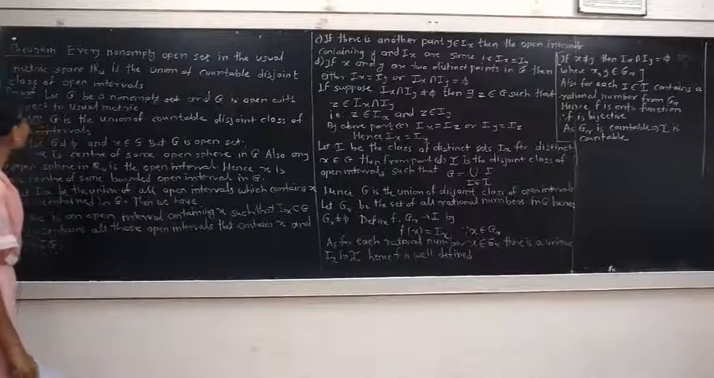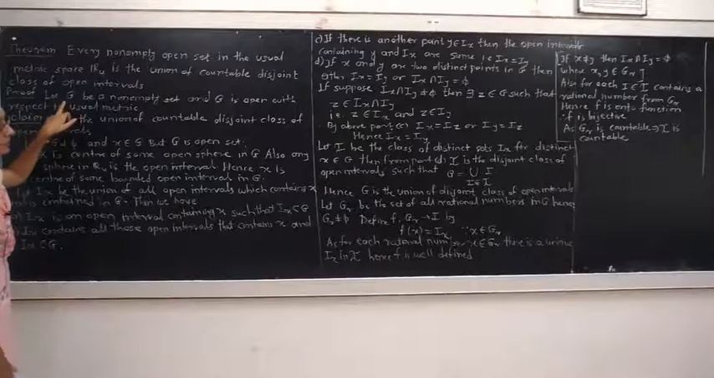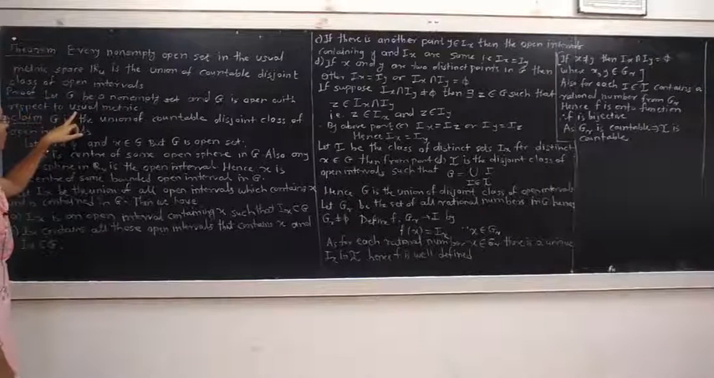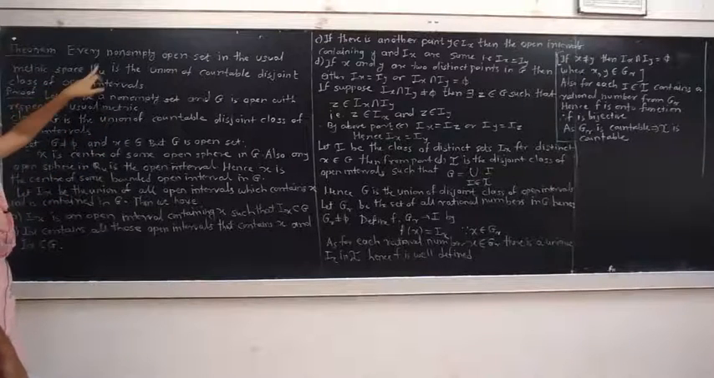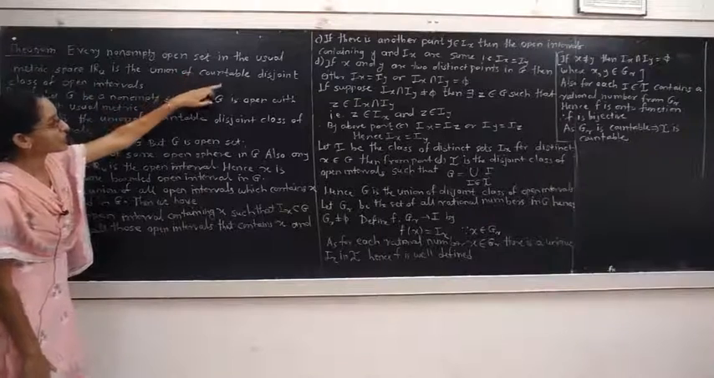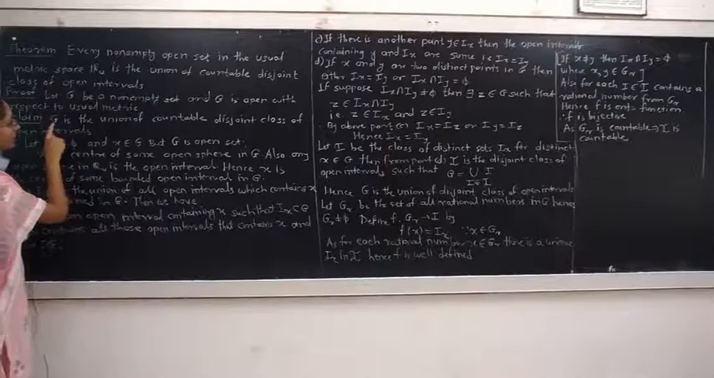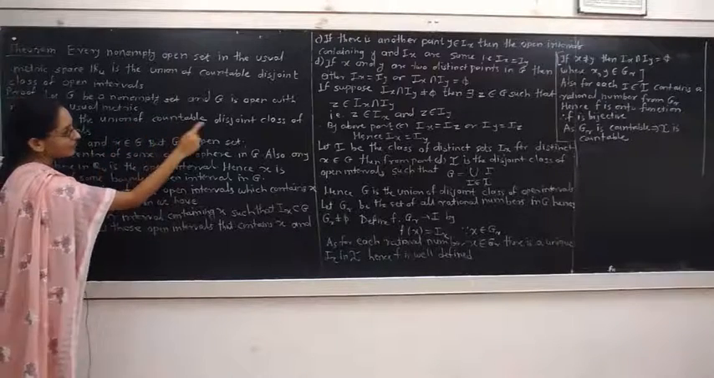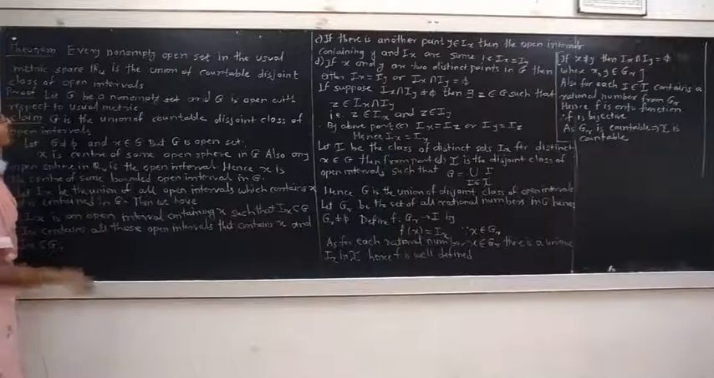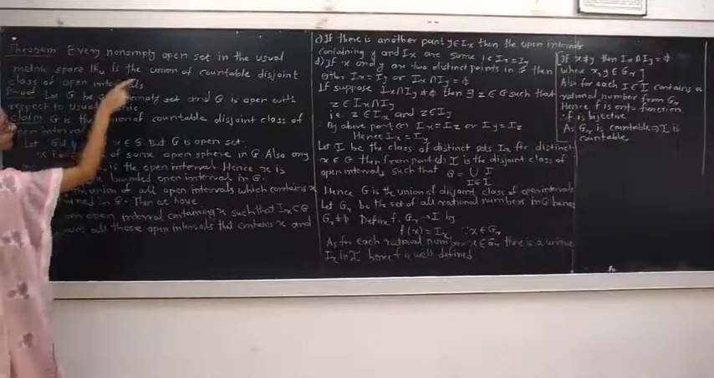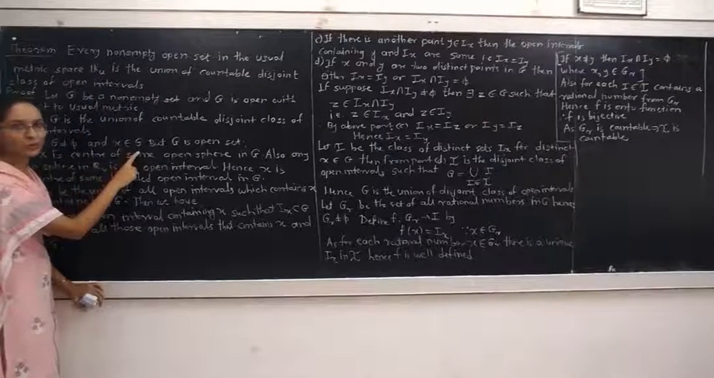Now we prove this theorem. Let us consider a non-empty open set G, open with respect to the usual metric. Our claim is that the set G is the union of a countable disjoint class of open intervals. We have to prove this. First, it is given that the set G is non-empty. As it is non-empty, we can take one element x belonging to G.